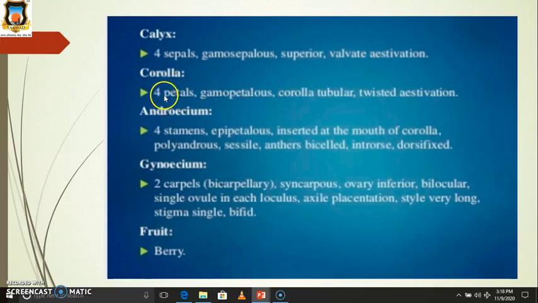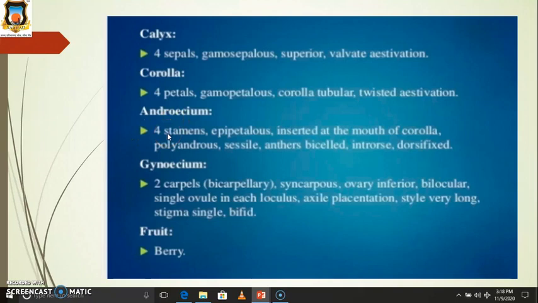Then corolla. There are four petals. They are gamopetalous, and the stamens are attached to the corolla tube. Then they have twisted aestivation. Twisted aestivation means they are alternate.